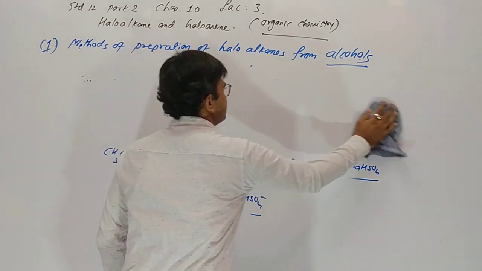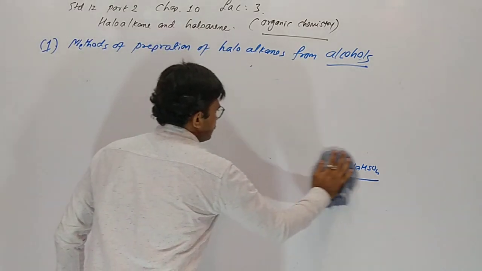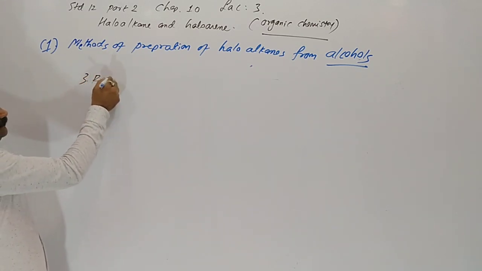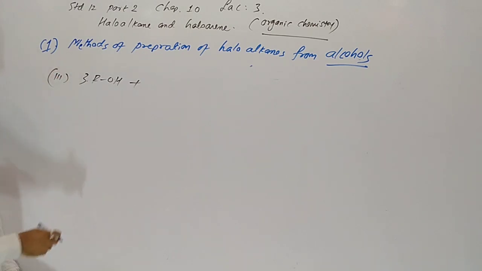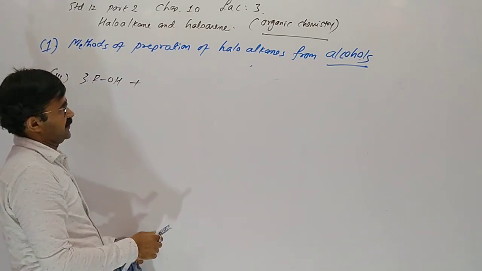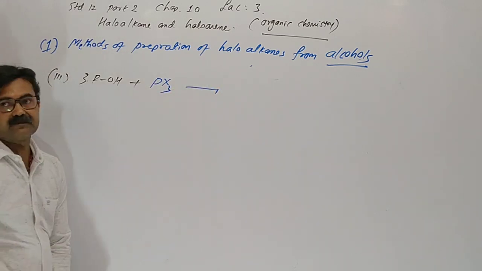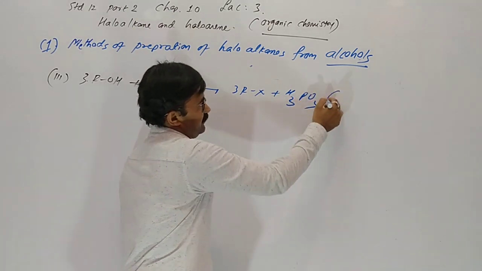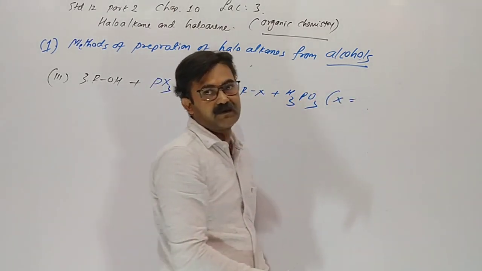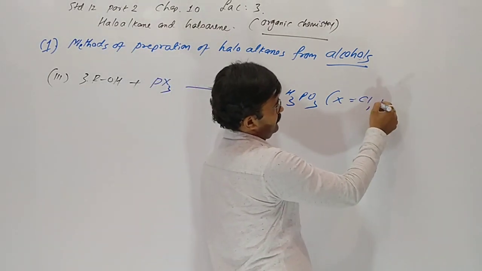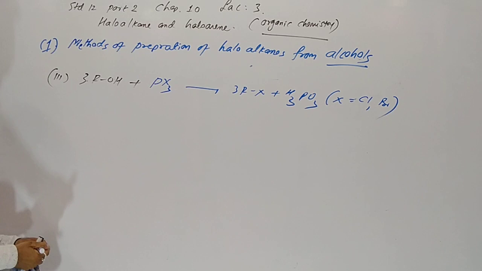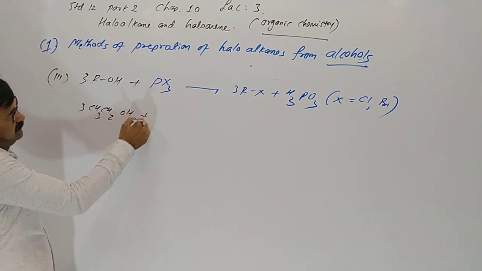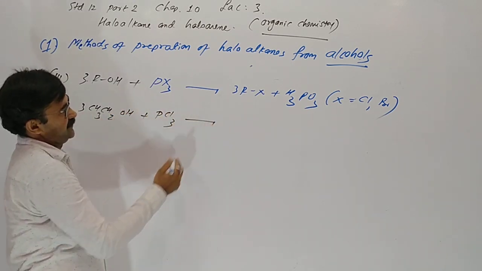Now the third one. The third reaction is given like this. If 3 moles of alcohol react with the phosphorus trihalide, it gives 3 moles of haloalkane and H3PO3, where X should be bromine or chlorine, not fluorine. So 3 moles of ethanol. Suppose PCl3 is reacting with it.